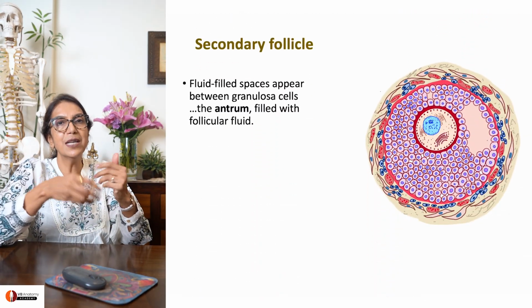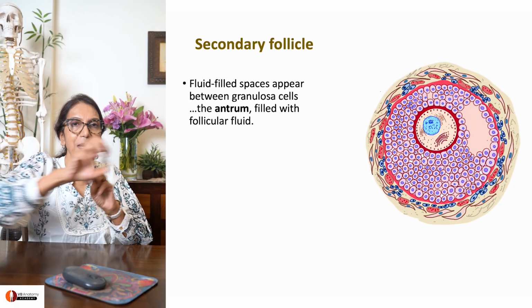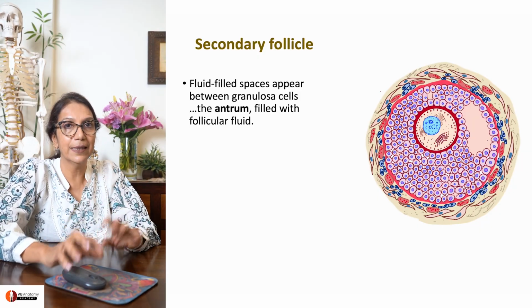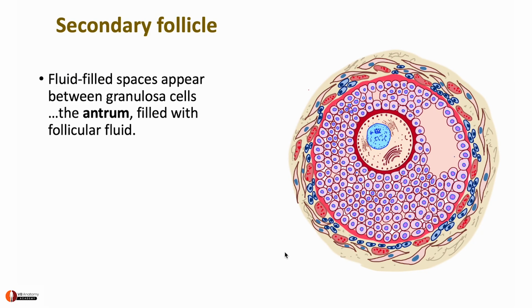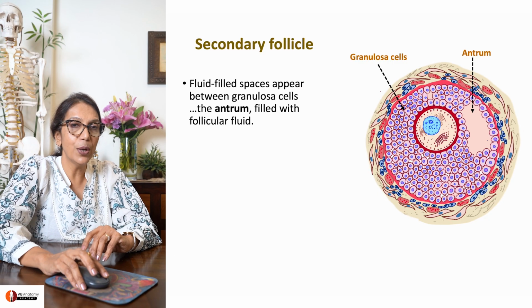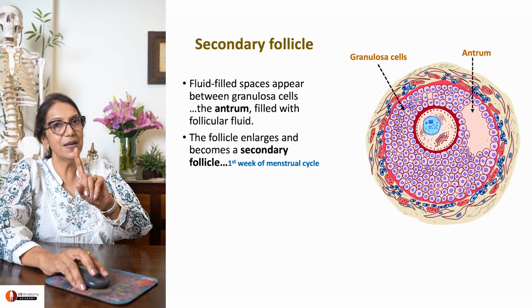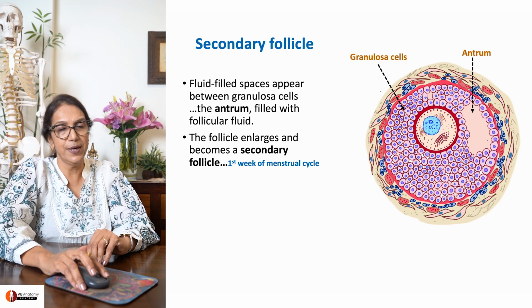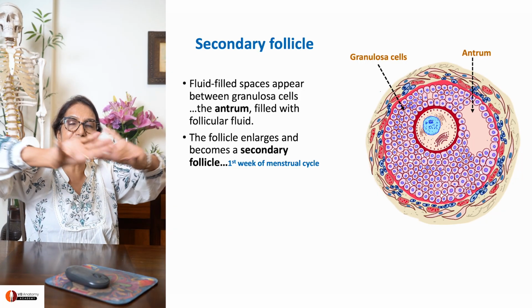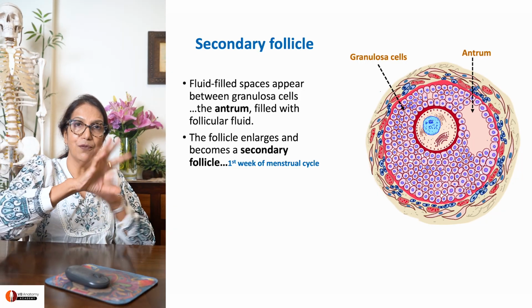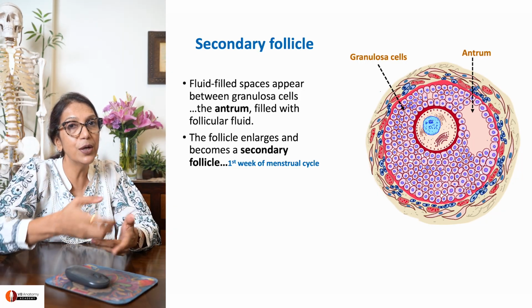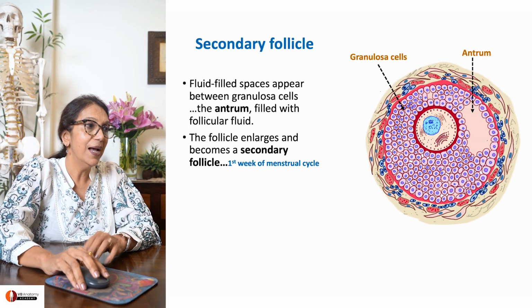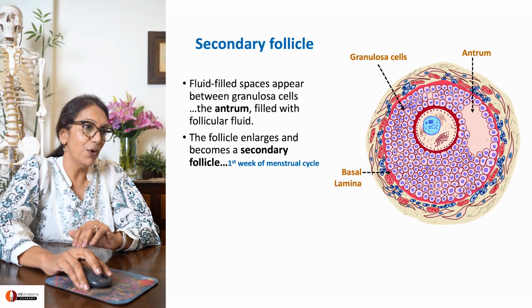Now what happens? These cells are also secreting some fluid. So fluid begins to accumulate within that follicle. You can see that such fluid-filled spaces begin to form. They're called antrum. Such a follicle is seen around the first week of the menstrual cycle and is called a secondary follicle. The number of granulosa cells has increased. There are follicular cavities containing liquor folliculi, and this is called a secondary follicle.